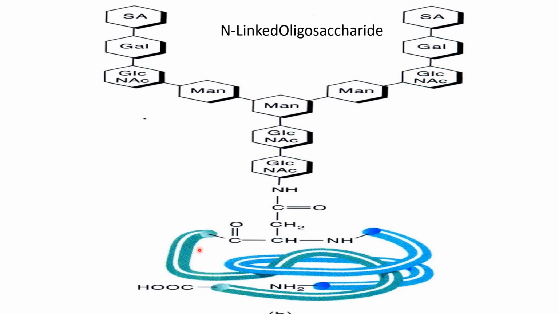You are very well aware that sialic acid is a monosaccharide derivative, a 9-carbon sugar. And this is the protein part, and you can see here it is being linked to this protein part by means of the N-glycosidic linkage. You can see the nitrogen of this N-acetyl glucosamine linked to the protein part of this glycoprotein structure.